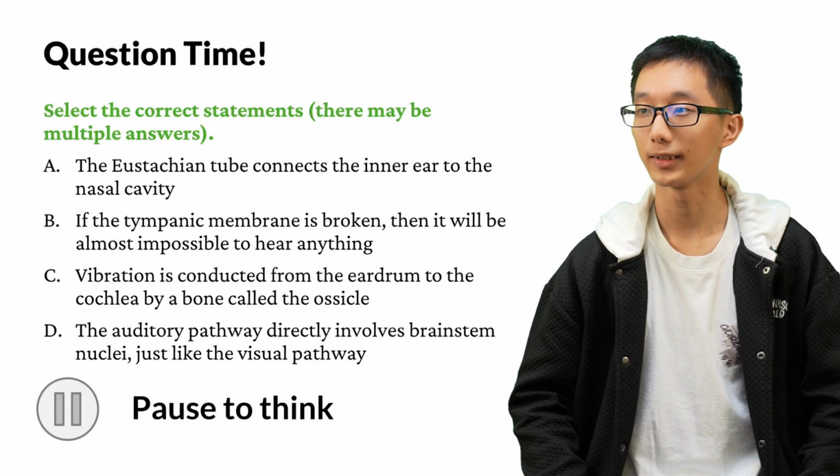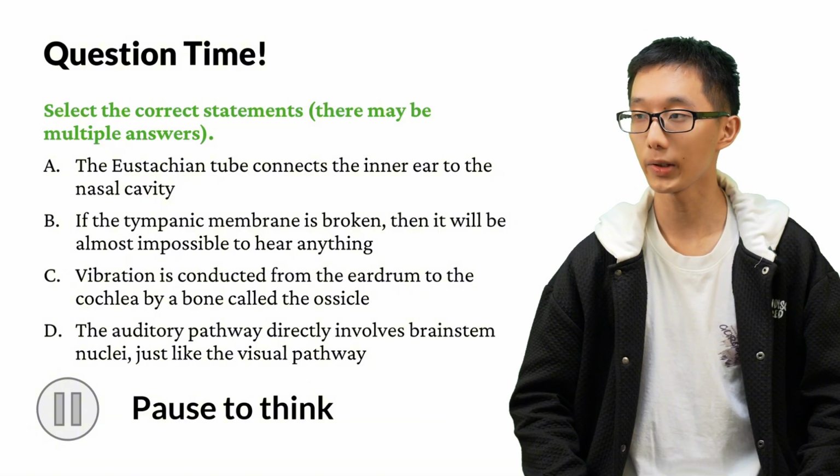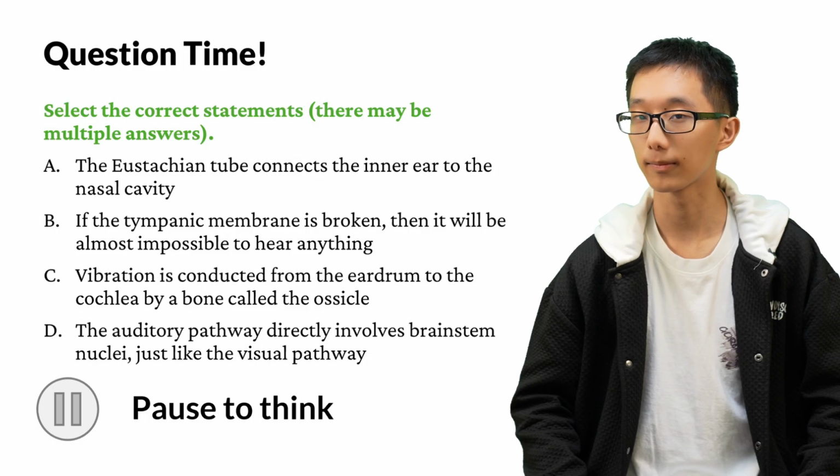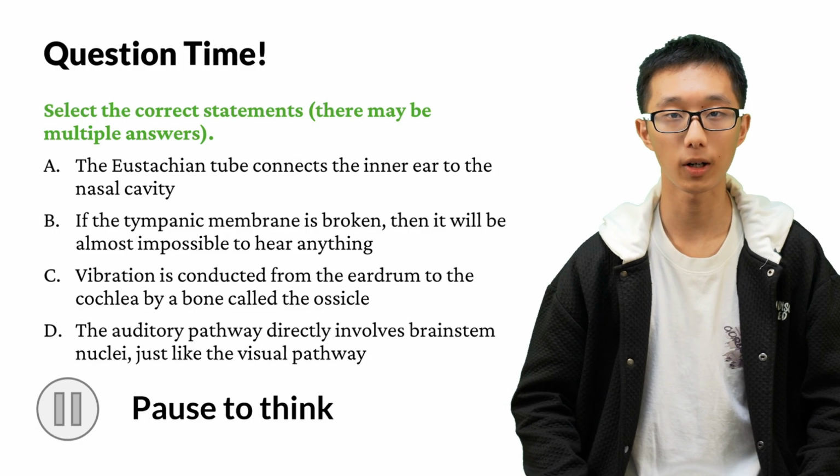It's question time. Please select the correct statements. Note that there may be multiple answers. A. The eustachian tube connects the inner ear to the nasal cavity. B. If the tympanic membrane is broken, then it will almost be impossible to hear anything. C. Vibration is conducted from the eardrum to the cochlea by a bone called the ossicle. D. The auditory pathway directly involves brainstem nuclei, just like the visual pathway. Please take a few moments to pause and think about it.